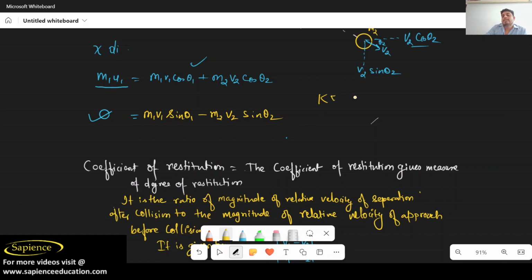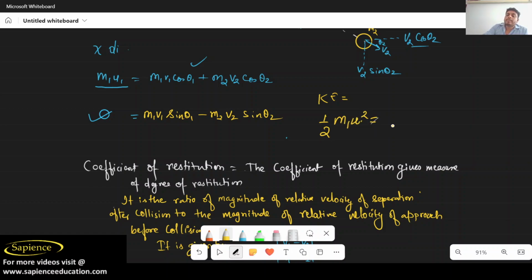For example, the initial kinetic energy is half m1 into u1 square, since it is the initial velocity.